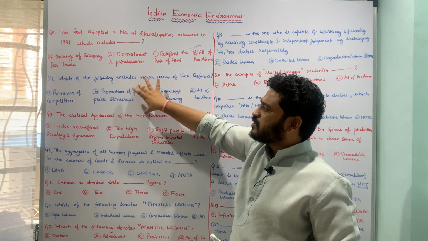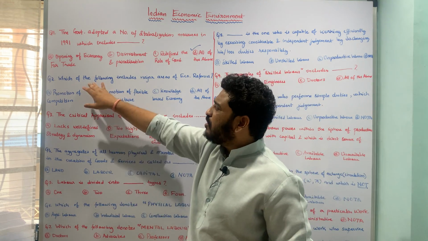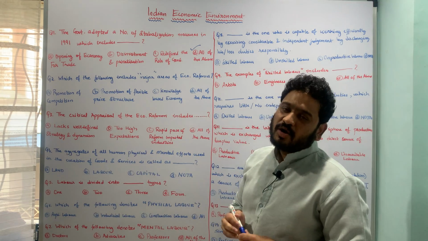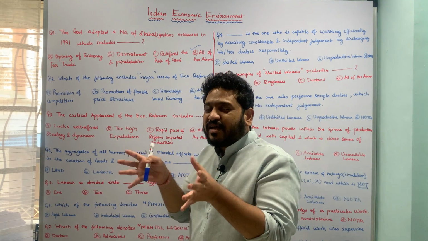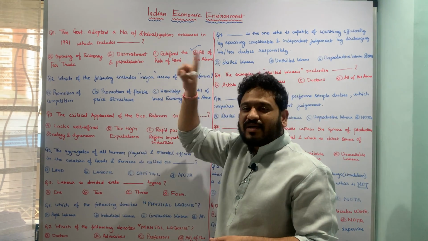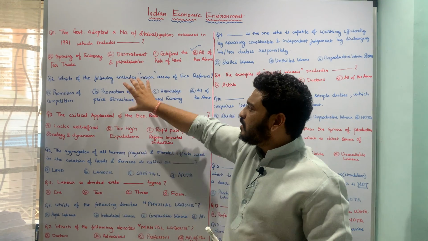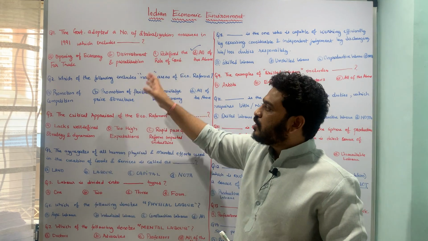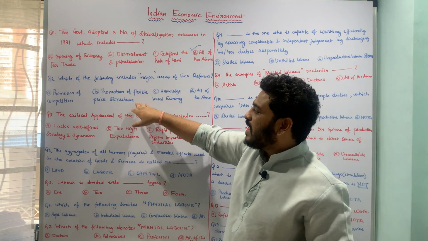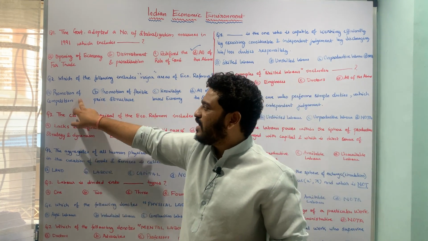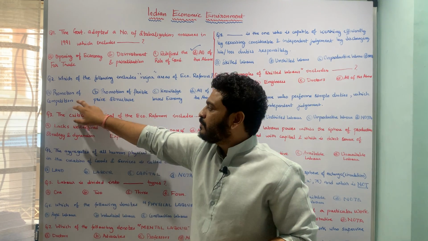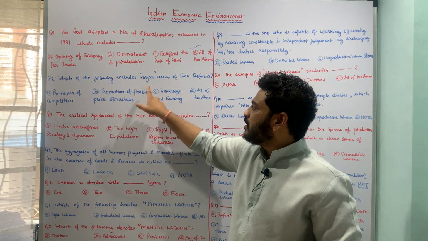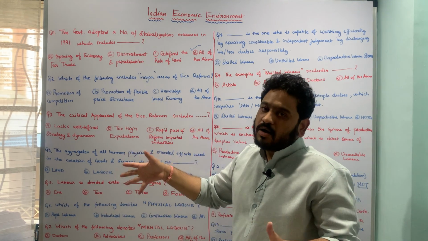Let us now move to the next question, which is talking about which of the following includes major areas of economic reforms. Now the areas or major areas of economic reforms initiated by the 1991 policy, and the question is specifically looking at major areas of economic reforms which were incorporated in the policy, and the underlying options available to us are A. Promotion of competition, B. Promotion of flexible price structure in the economy, C. Knowledge based economy, and D.